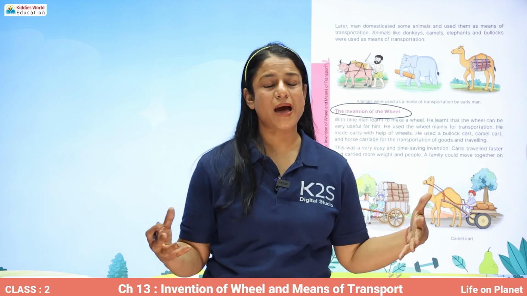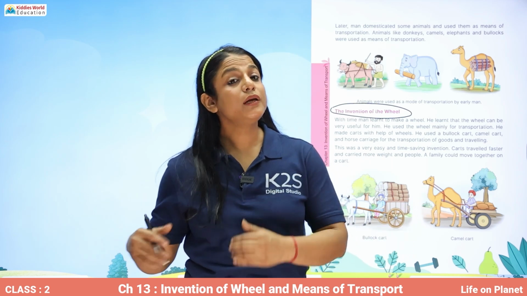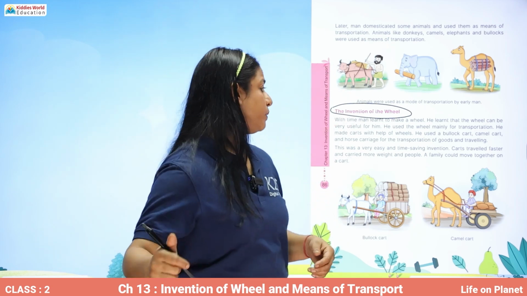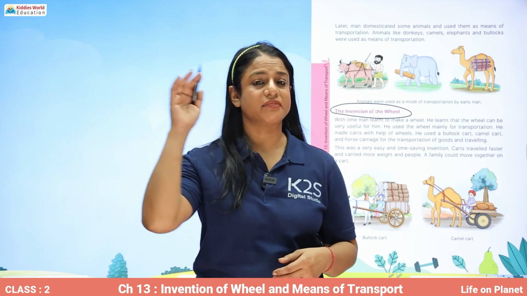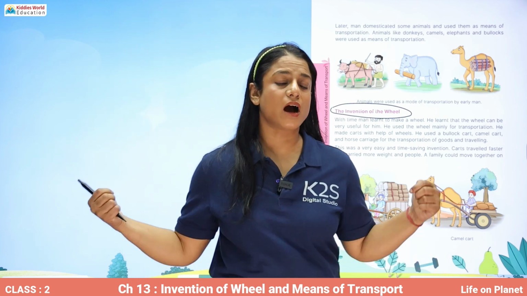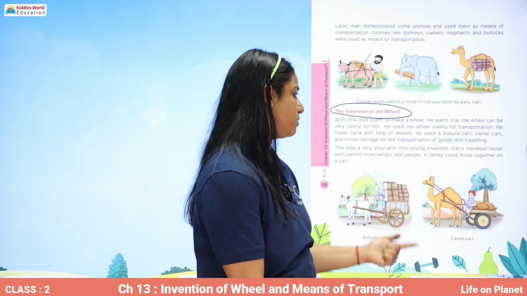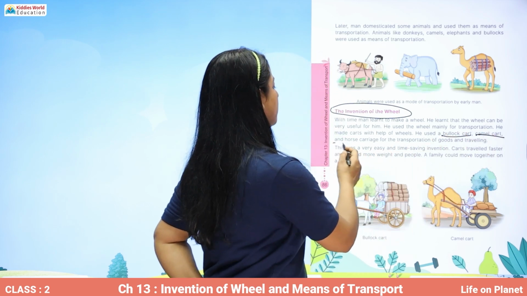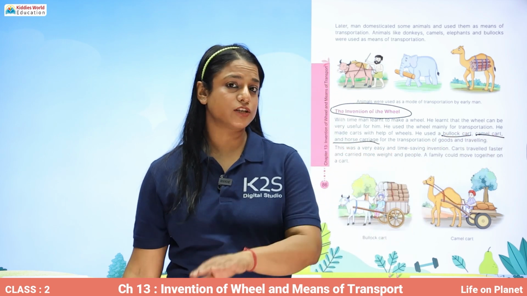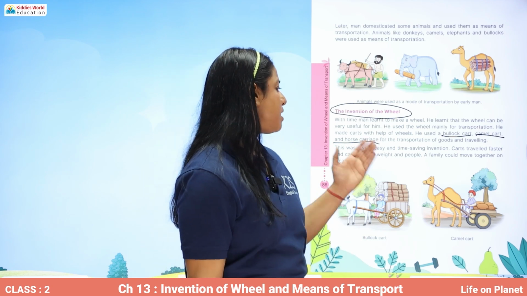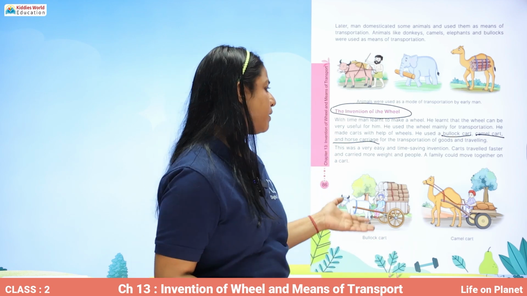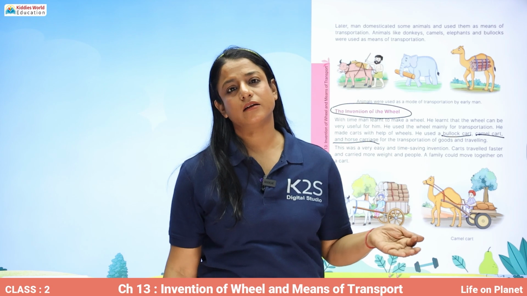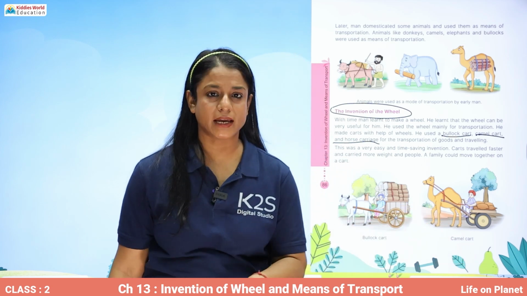So the man learned that with the wheel that has been invented, we can build a structure over it. We can build a cart over it, and that cart can be pulled by ourselves or by the animals. So he used a bullock cart, a camel cart, and horse carriages for transportation of goods and for traveling. And this was a very easy and time saving invention. It started saving a lot of time.